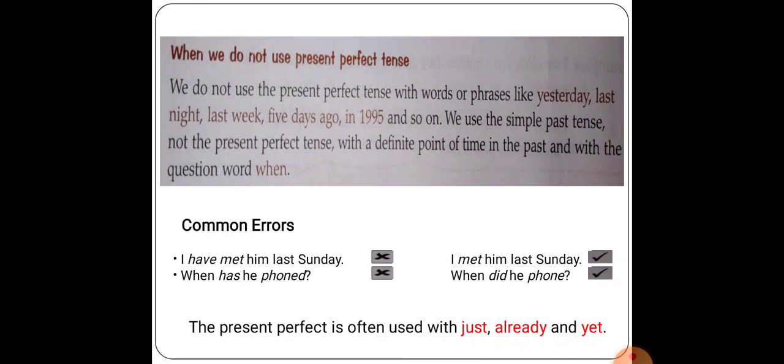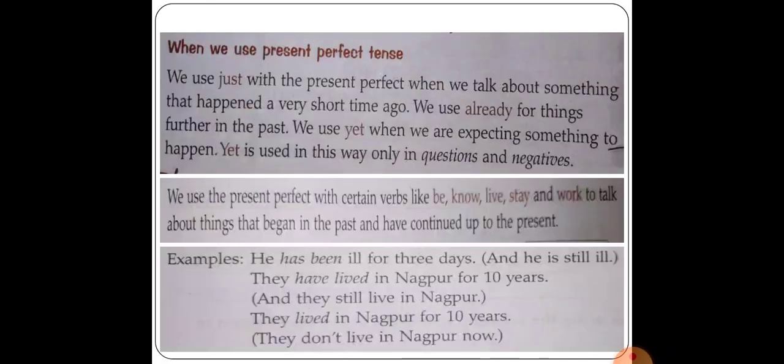Okay. Now, earlier we studied when we do not use the present perfect tense, and now we are going to study when we use it. We use just with the present perfect tense when we talk about something that happened a very short time ago. We use already for things further in the past. We use yet when we are expecting something to happen.